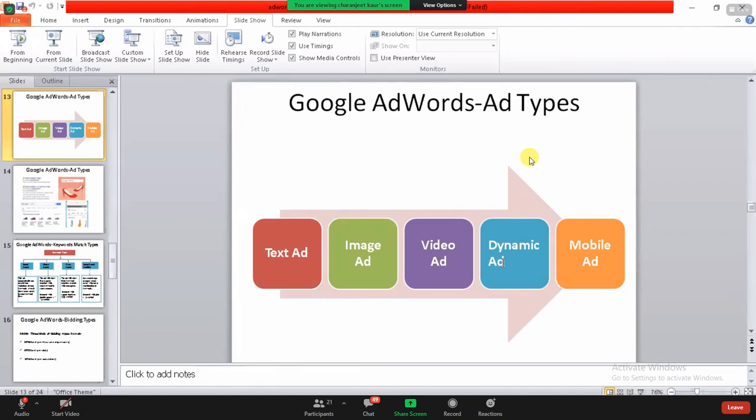When you have saved something there, similar kinds of products pop up on your Facebook. So they are retargeting you, and in that retargeting they are showing you dynamic ads.